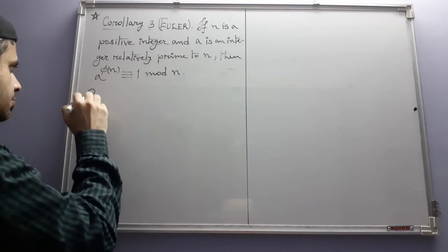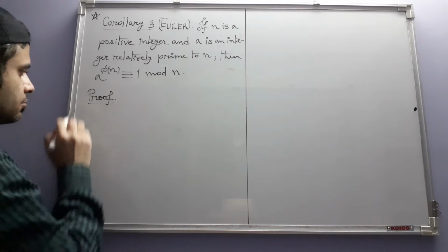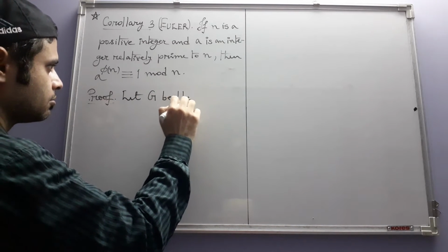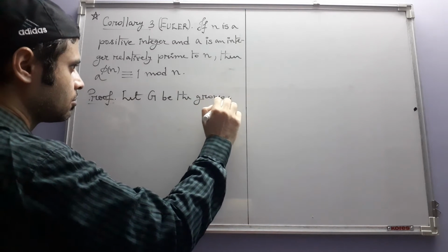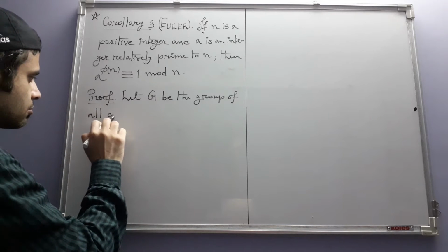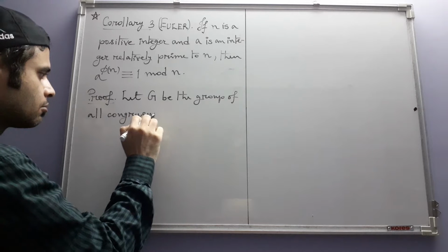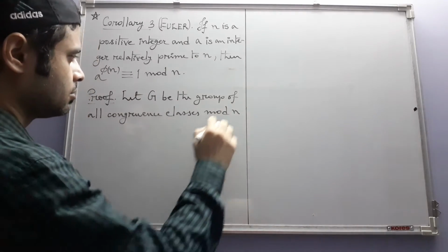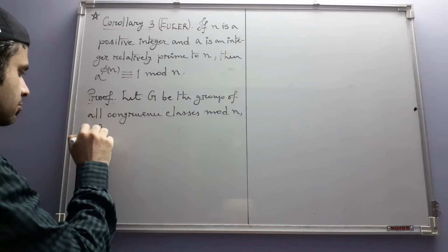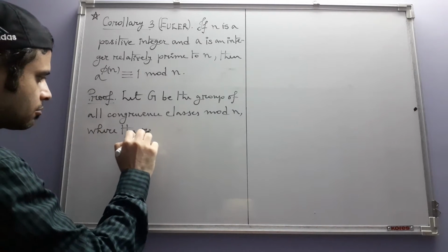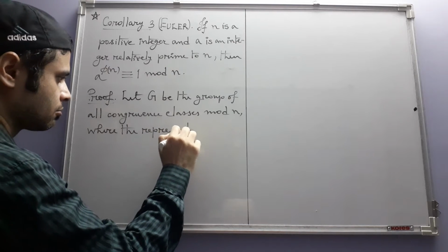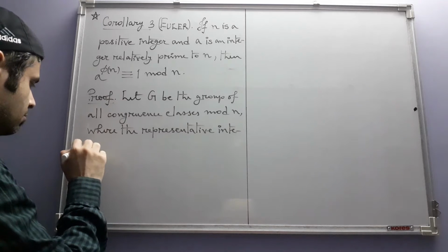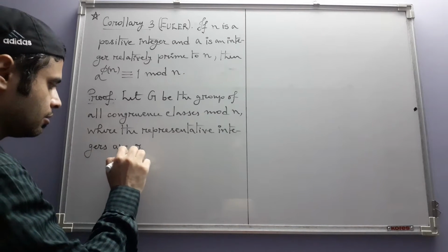So the proof goes like this: let G be the group of all congruence classes mod n, where the representative integers are relatively prime to n.